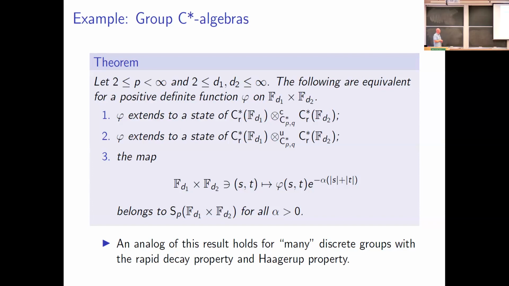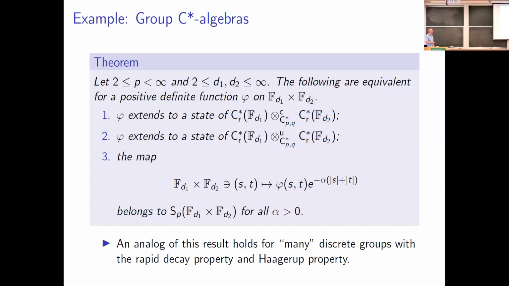And so first of all, it extends with respect to our concrete construction. The reduced group C-star algebra concretely embeds inside of bounded operators on L2 of the group. That's going to be equivalent to extending to a state on the universal construction here, which is equivalent to this third condition that states that phi in some sense almost belongs to the Schatten P-class functions of the first group cross the second group.